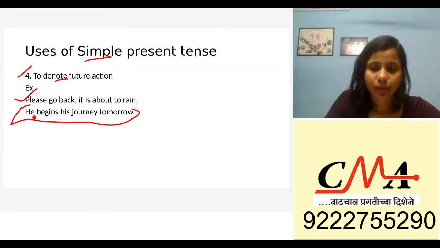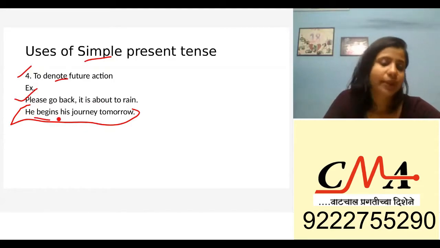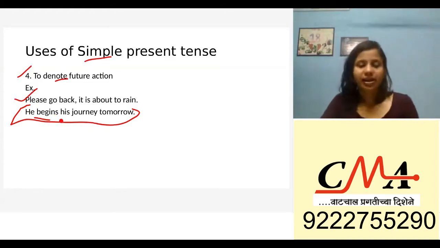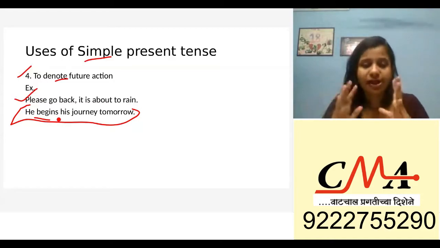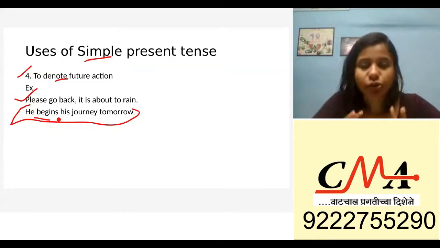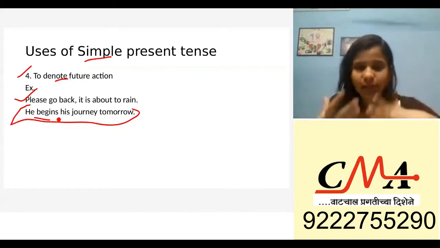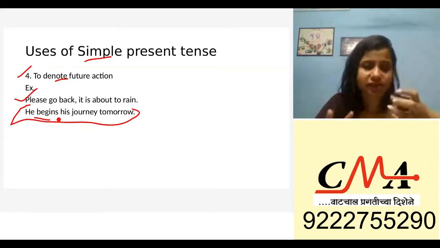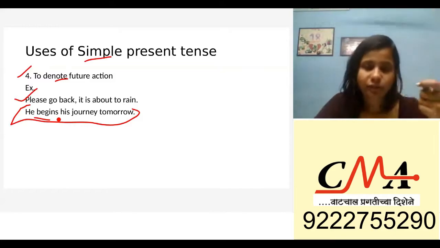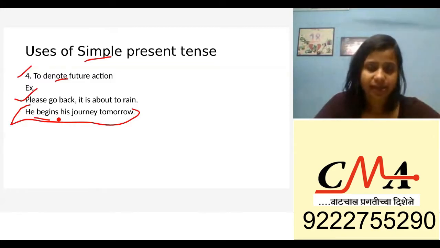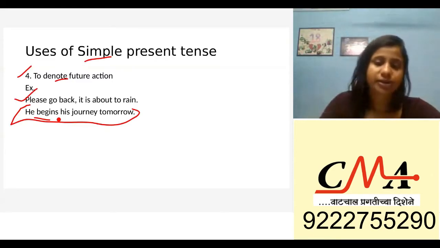Okay, now you can say he will begin his journey, that is also correct. But when you say he begins his journey, it means you're very, very sure, it's like a factual thing, because that is going to happen. So you can put this future tense in a simple present format. This is just a twist so that you don't get confused. This is going to happen in the future, but why have we written it in the simple present tense? You can still write it in simple present tense.